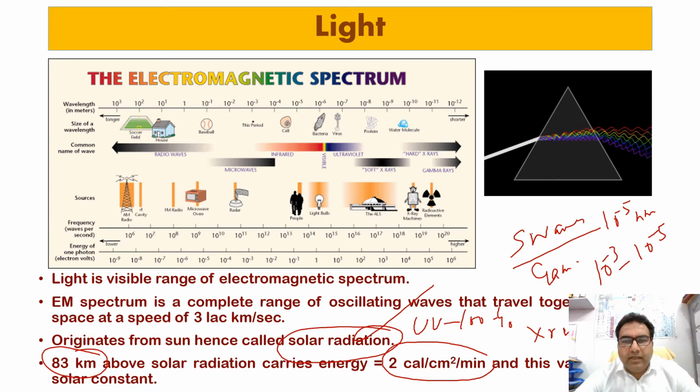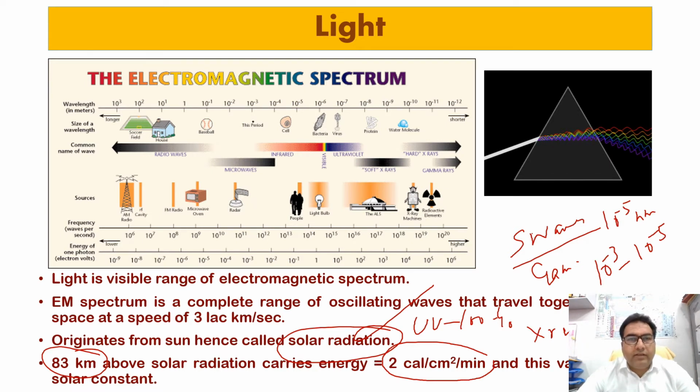So we have the short waves, less than 10 to the minus 5 nanometer, the gamma rays 10 to the minus 3 to 10 to the minus 5 nanometer, the X-rays 10 to the minus 1 to 10 to the minus 2 nanometer, and ultraviolet rays 100 to 400 nanometer wavelength. All short waves are extremely harmful. Most of them are trapped in the ionosphere and mesosphere. The ultraviolet rays are also harmful.